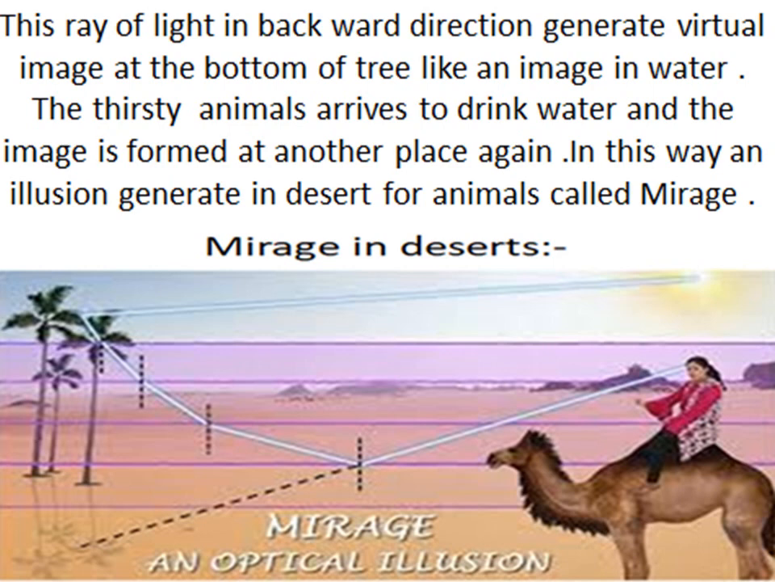The thirsty animals arrive to drink water and the image is formed at another place again. In this way, an illusion generates in desert for animals, called mirage.